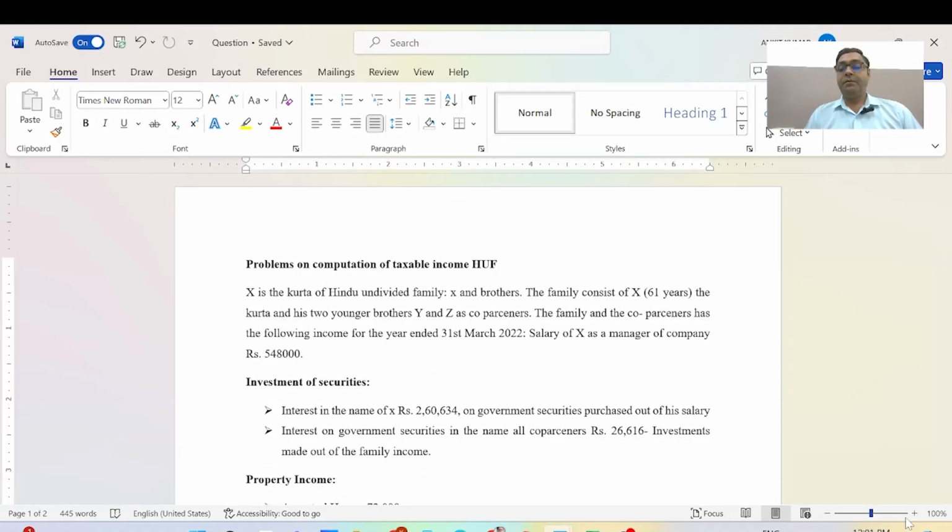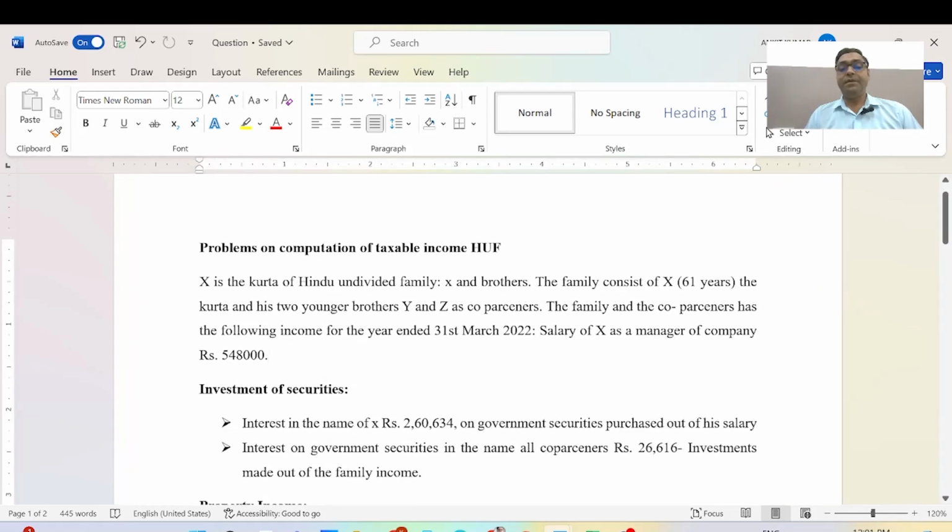Okay, now you can see it is a problem. After reading these questions, I will hand out the sub main points, which will be helpful for the solution. The problem is the computation of taxable income of a Hindu undivided family, that is, an HUF. Mr. X is a karta of the Hindu undivided family.